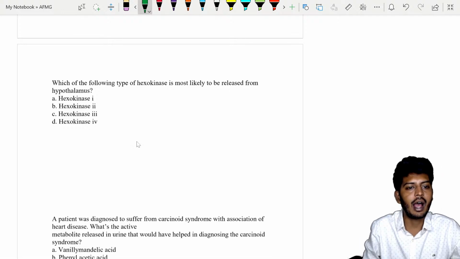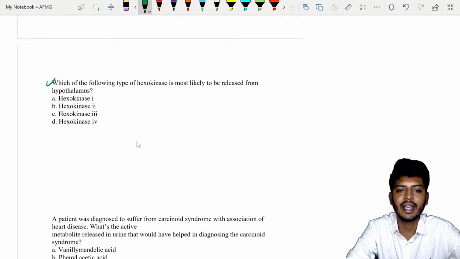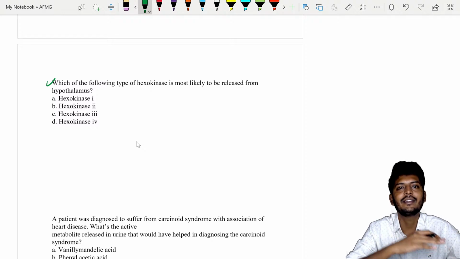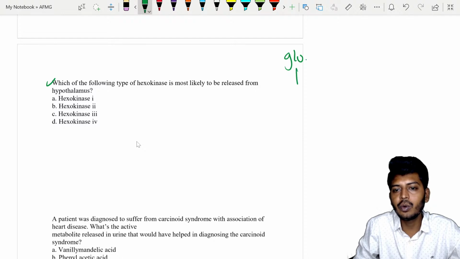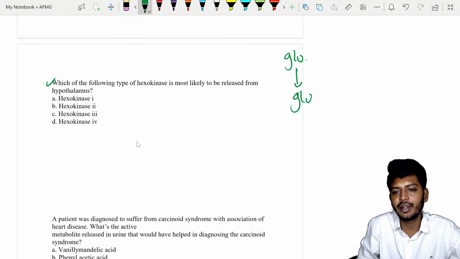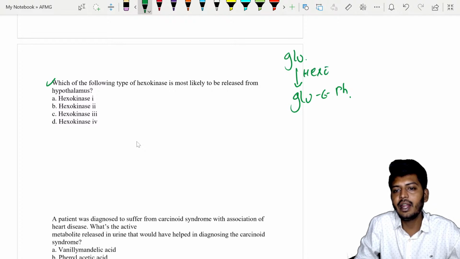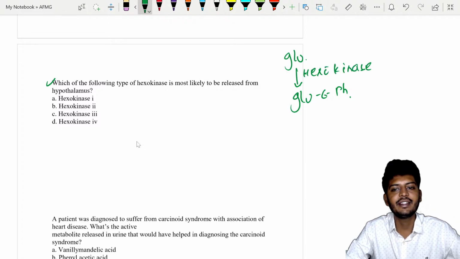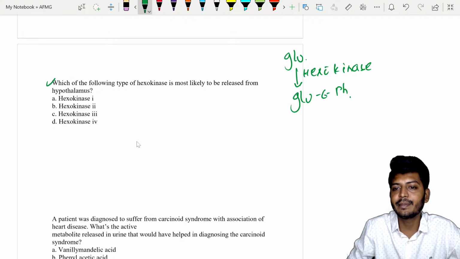But this question which was asked became very popular. So what is hexokinase produced from the hypothalamus? Hexokinase is an enzyme which will convert glucose to glucose 6 phosphate. That is your hexokinase. Hexokinase is the enzyme which is present in the glycolysis pathway. Now hexokinase is present in tissues.